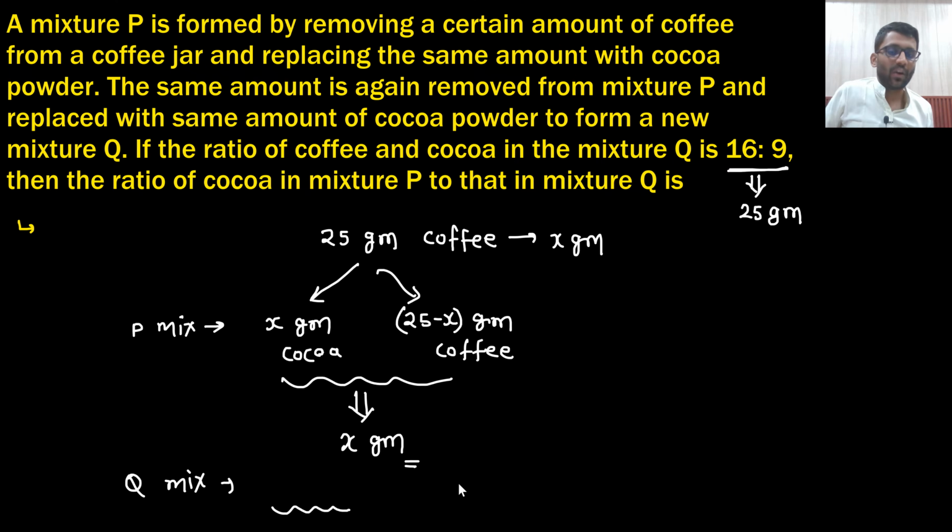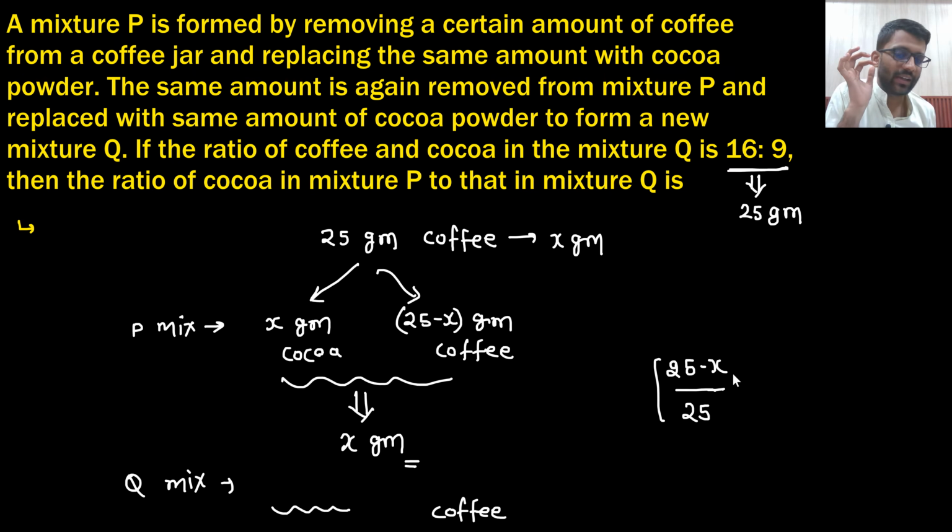Okay, that is fine. But how much coffee you will have? Can you tell me? In mixture Q, how much coffee you will have? In the new mixture, if you are taking X gram out of it, then how much coffee you will take? So total mixture is of 25 gram, and the part of coffee is 25 minus X. And you are taking X gram out of it. So 25 minus X divided by 25 into X. This much coffee I am taking out. And how much coffee I had initially? 25 minus X. So this much coffee is left now. Did you understand this equation?